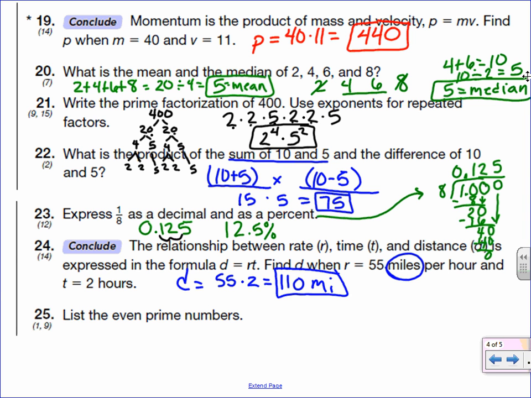So the only even prime number that you can have is 2, because then it's divisible by 2, which is itself, and 1. But if I went up to 4 or 6 or 8, when I can divide it by 2, it's no longer prime. So the only even prime number is 2.